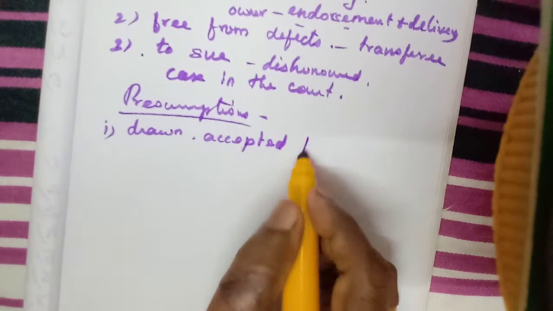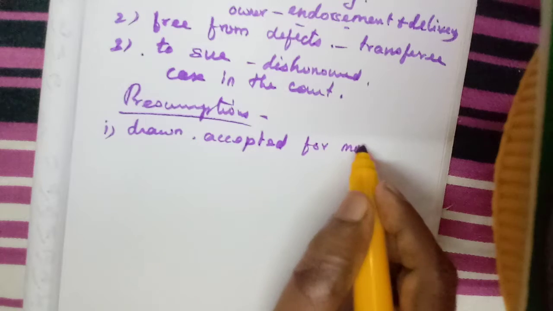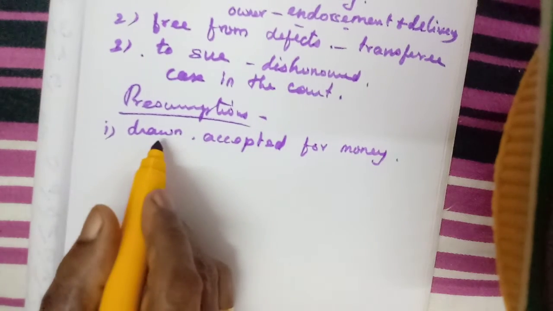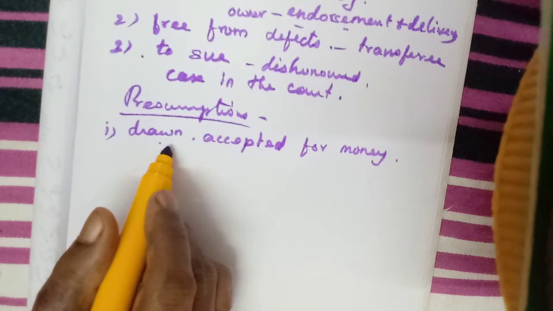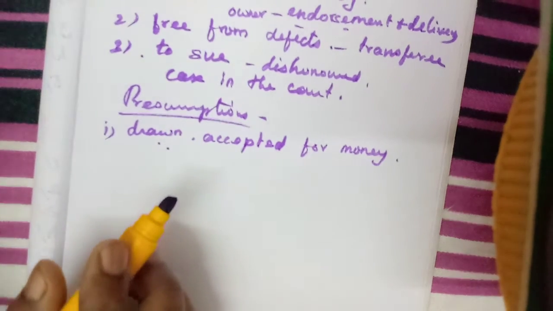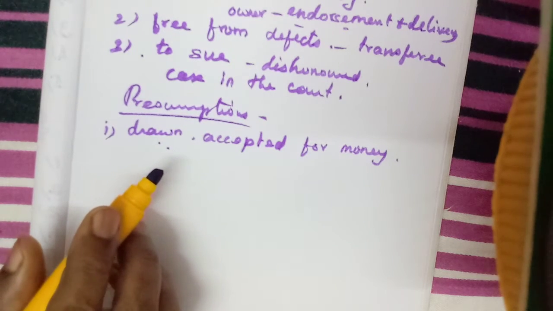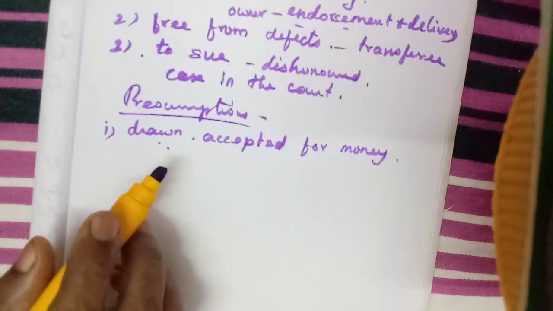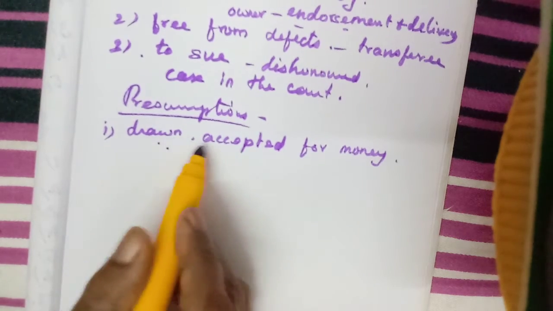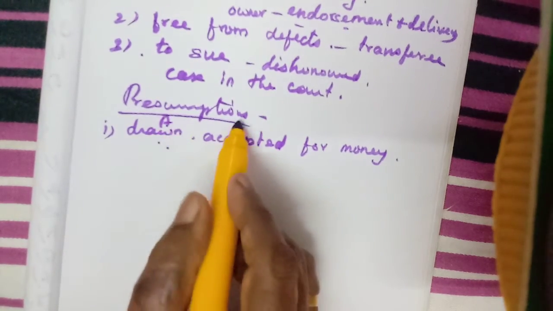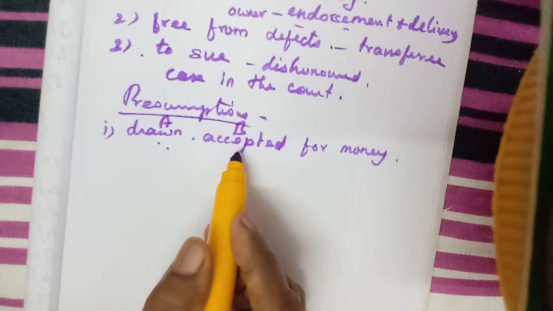That means it is for consideration, for money. He is writing, I will give rupees, he has to give rupees, that is the bill of exchange, isn't it? For 10,000 or 15,000, it should be paid by B. A is drawing and B is accepting. What is the meaning?